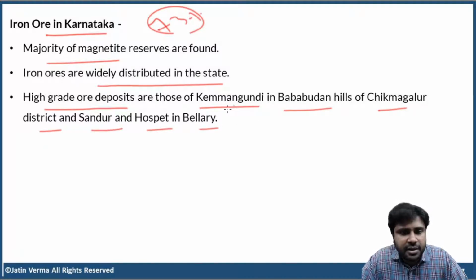Bellary. See, Bellary mines will keep on coming in news. Bellary mines are very famous for mining mafia. Okay, some of the most famous scams took place here. Some of the largest and most famous scams in the history of India. Bellary mines. Okay, so as soon as you hear the word Bellary mines, the mining mafia should come into your mind. That is how the area got famous. Okay, clear, right? So guys, please don't worry.